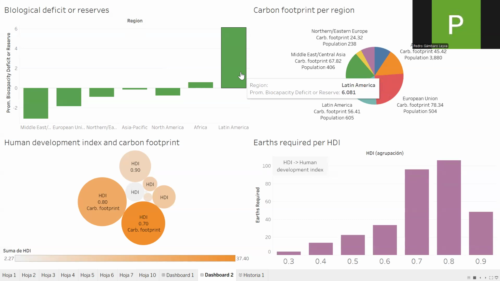Now, continuing with the second dashboard, we can see the biological deficit or reserves, which Latin America leads, and they have a lot of forests and they are trying to conserve them, followed by Africa. As we said, these countries are not as developed as other ones, meaning that they can afford to do this.